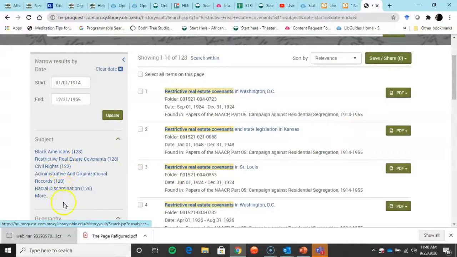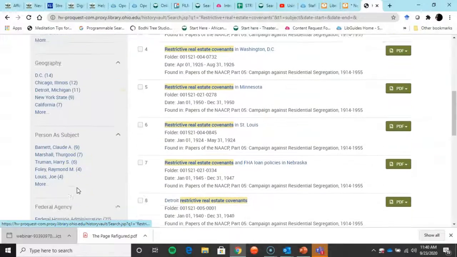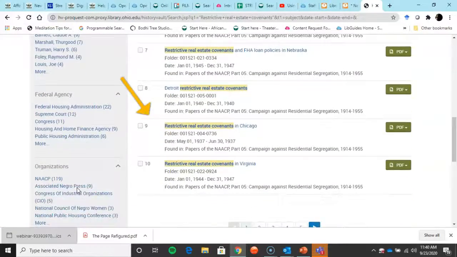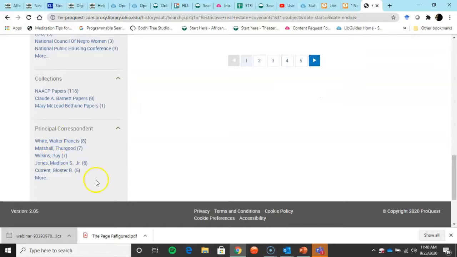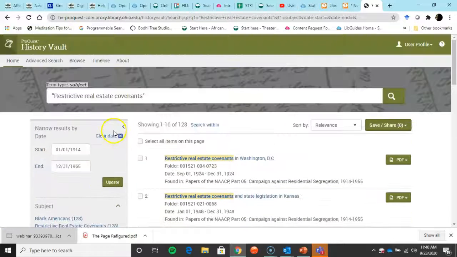And you can break it down on the left side here, like who you want to talk, what agency, what organization, what collections, what person, if you want to limit further. That's just a basic look at the History Vault. But there is so much in here, and I would highly recommend having a look at this, especially those of you doing earlier cases. All right.